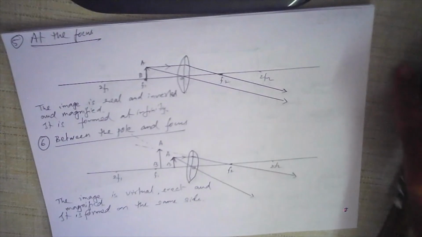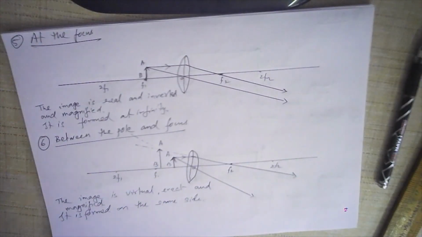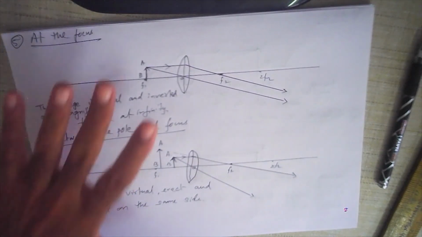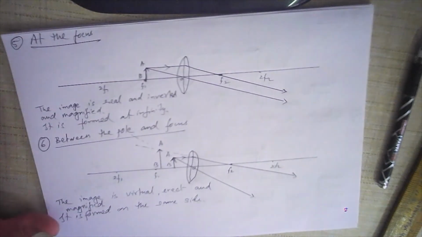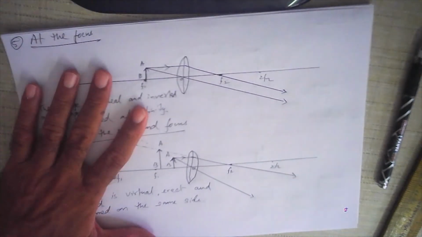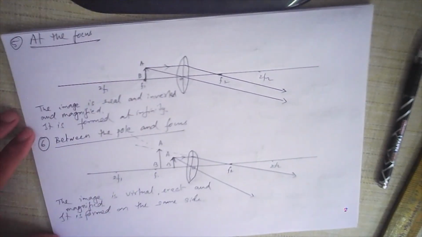Now you can see I don't want to go further today because the video will get too long. We talked about refraction of light through a glass slab, the glass slab experiment, which is extremely important. Go through it carefully. And the different types of lenses, spherical lens, okay, concave and convex lens, and these are convex lenses. We have done the 6 different positions of images formed by a convex lens.